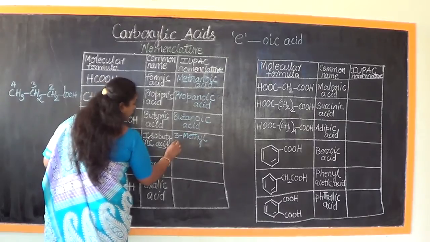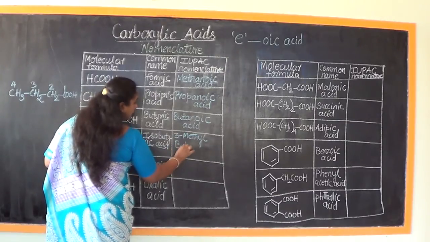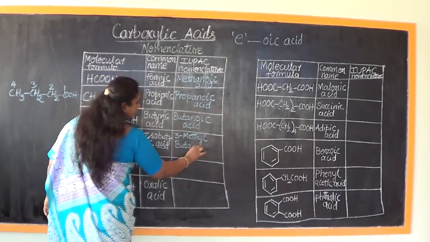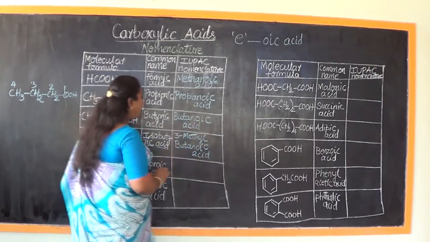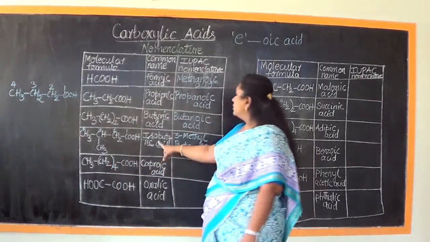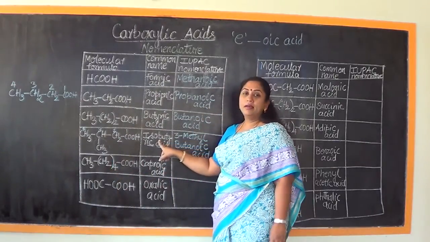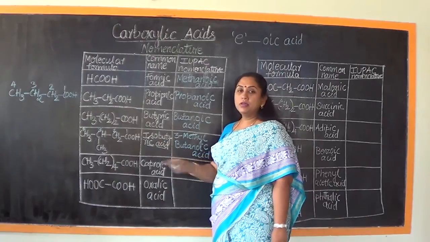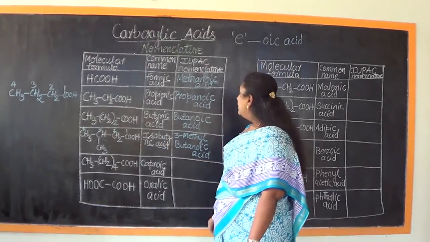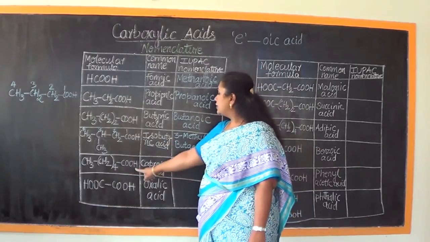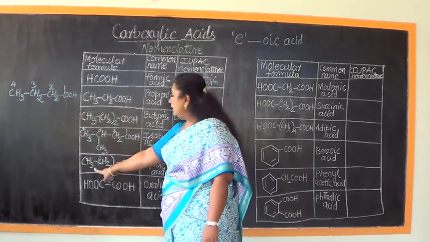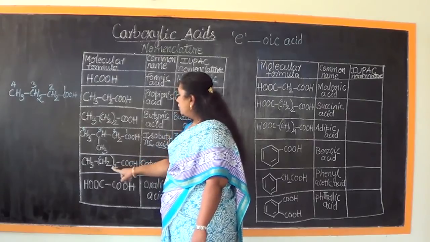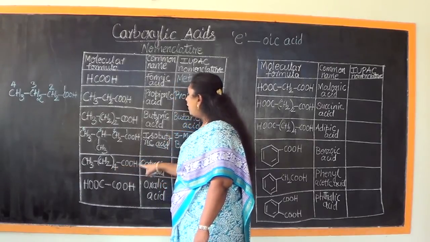So therefore 3-methyl butanoic acid. And what is its trivial nomenclature? It is called isobutyric acid.